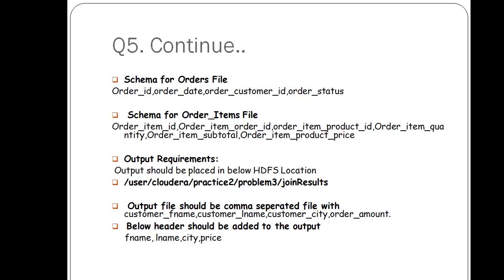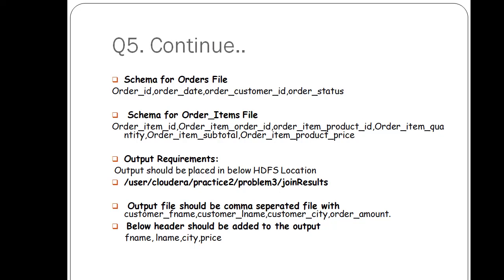After that, the third file, the order item file, has what schema? In this there is order item ID, order item order ID, order item product ID, order item quantity, order item subtotal, order item product price. So it means the order table and order item table have a relation. So these are the 3 files. While reading individually, you have to read the order file in an order data frame, the customer file in a customer data frame, and the order item file in an order item data frame.